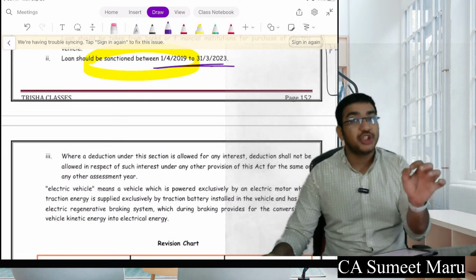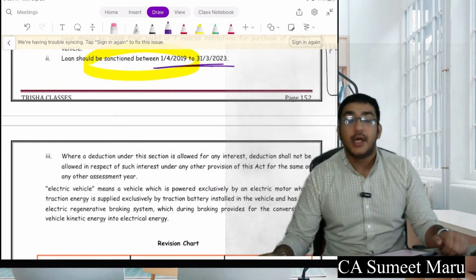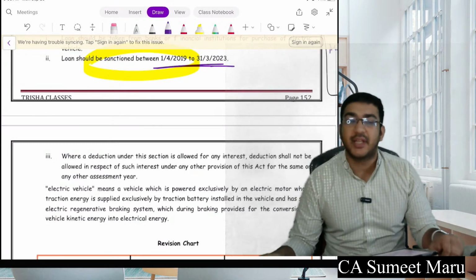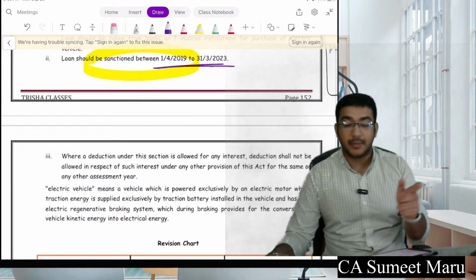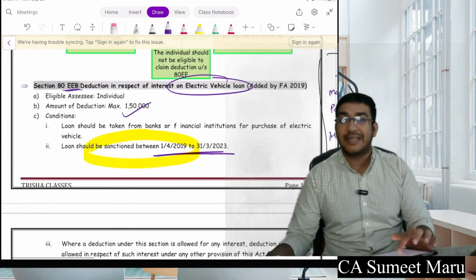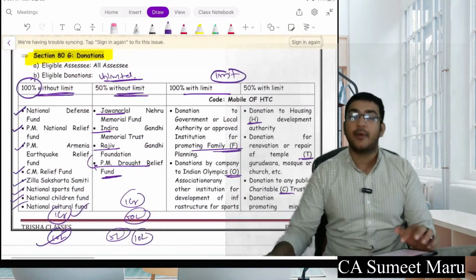If the loan is sanctioned, please remember, loan sanction date is important, between 19 to 23, you will get another deduction of 1,50,000 on the interest payment. Please remember, again the loan should be sanctioned between these dates, and it should be for electric vehicle only. Okay. Thereafter, we went to the next part of this chapter, which talks about 80G deductions.